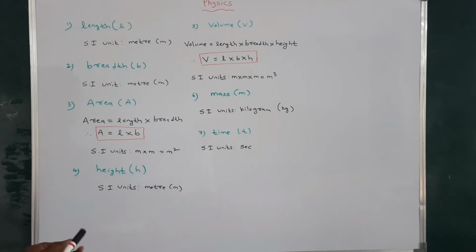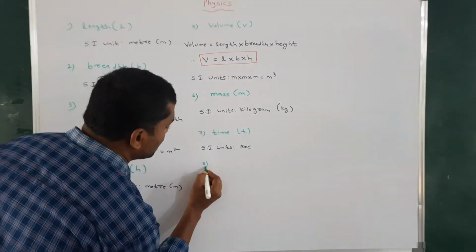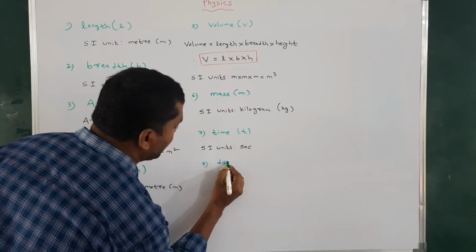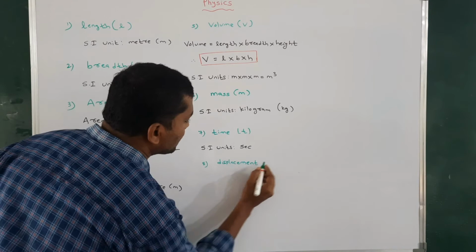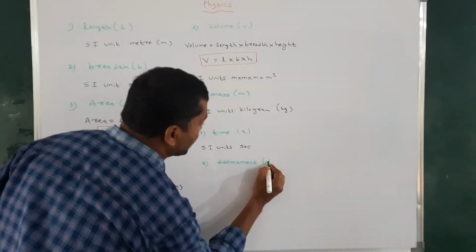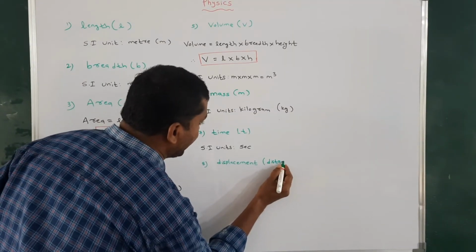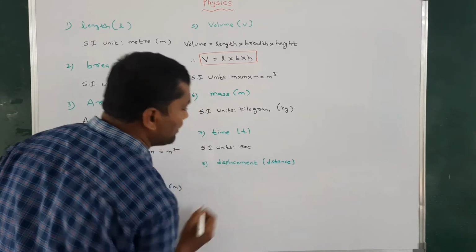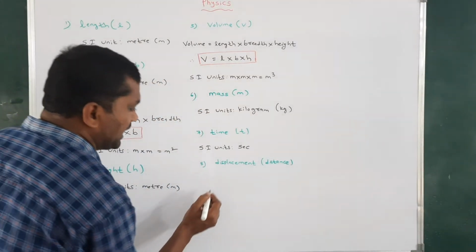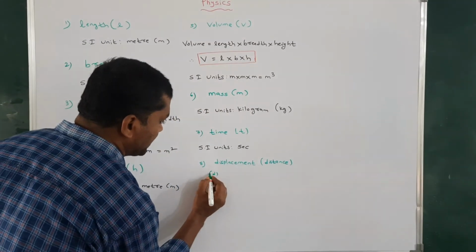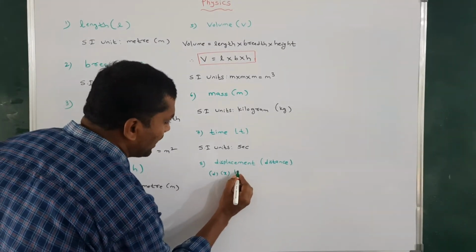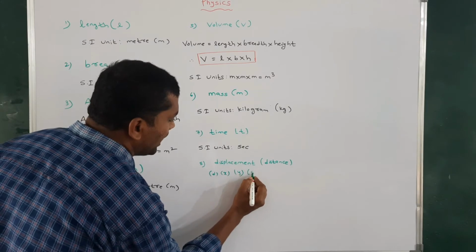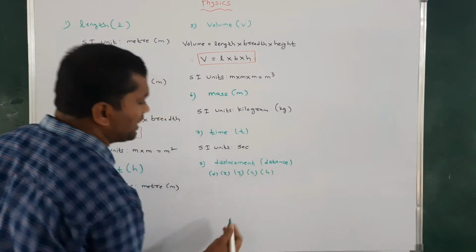Next one, the eighth physical quantity: displacement, or it is also called distance. It will be represented by D, X, Y, or S. We can take any.